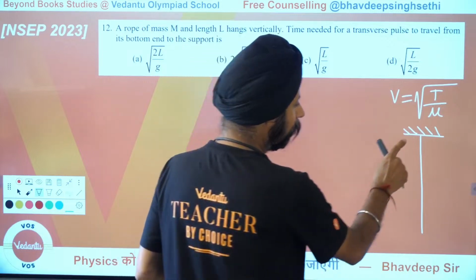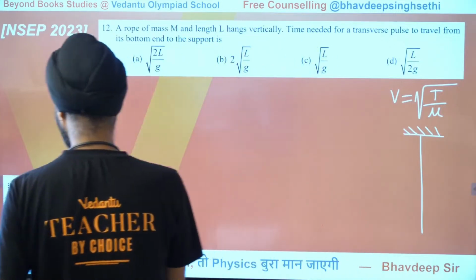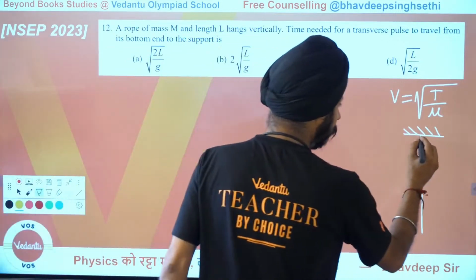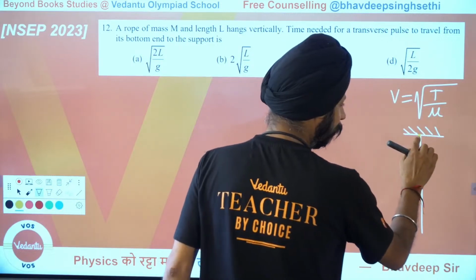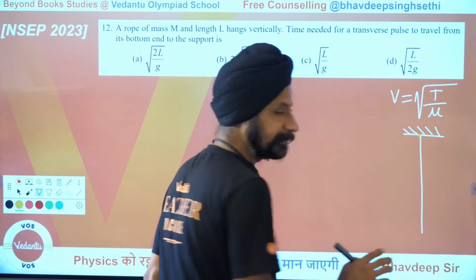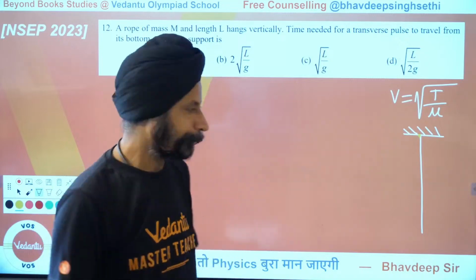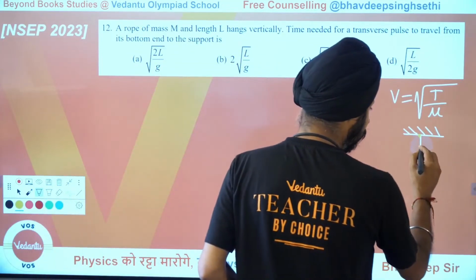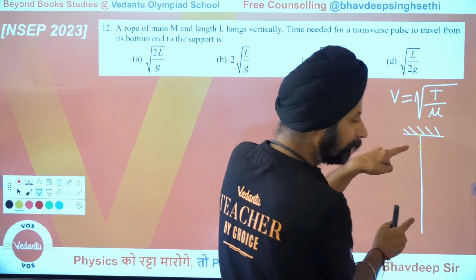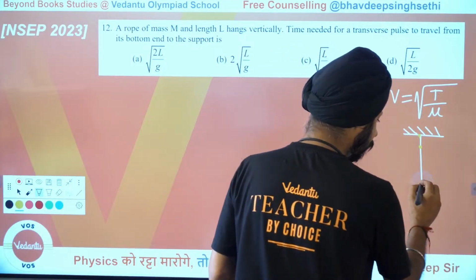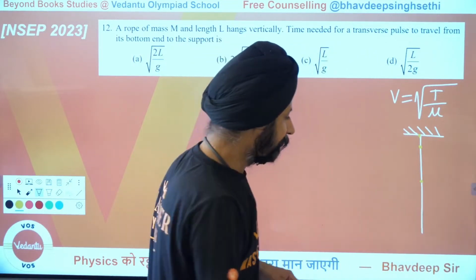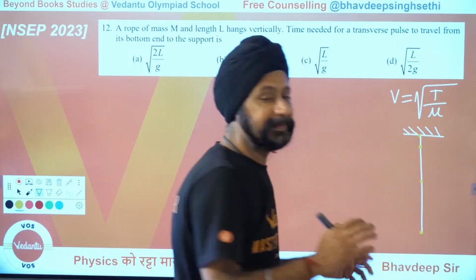This is not a massless rope. So this point of the rope will have full mass times gravity of tension. This would have a little less tension because less of the rope is below it. This would have half of the mass times gravity, and this would have zero tension.